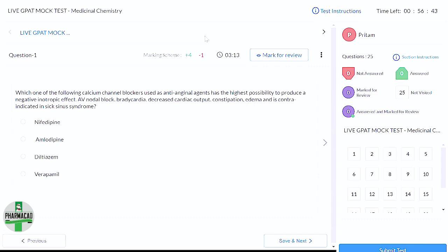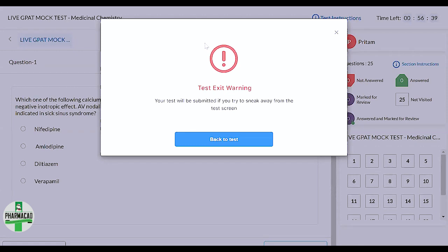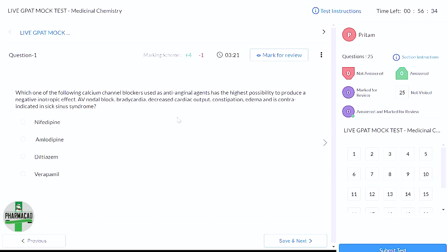Please unmute and speak. I won't be able to check the chat box because of the test screen. So please unmute and share your guesses quickly. We do not have time. Any guesses? No one is speaking? No guesses? Come on, students. Any guess? Okay, nifedipine, someone said. Fine.